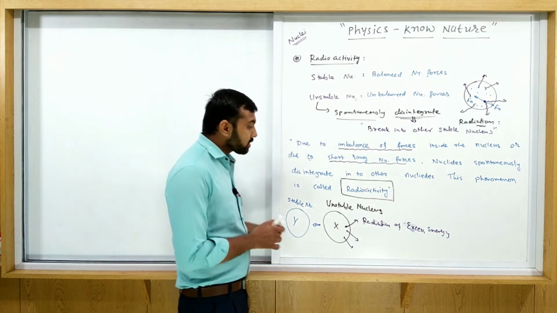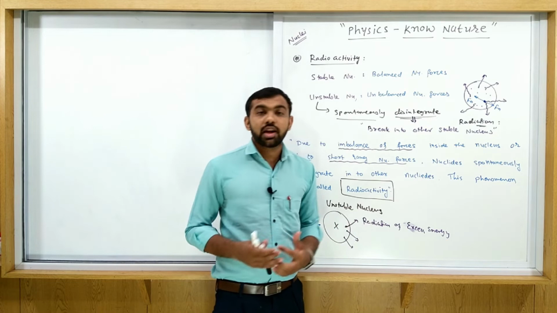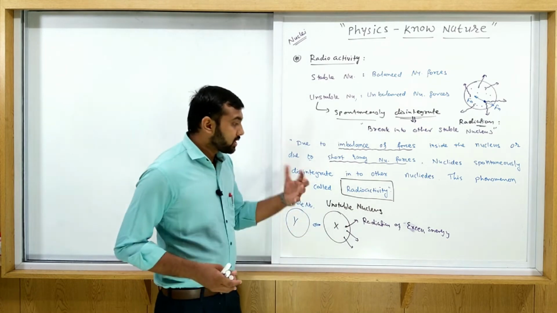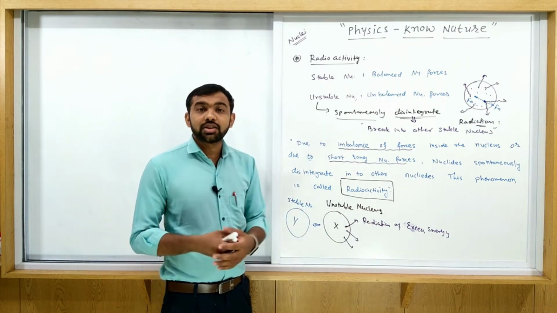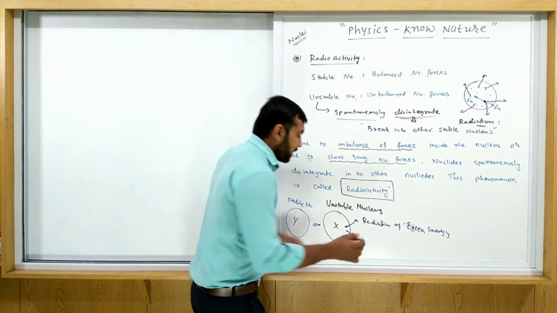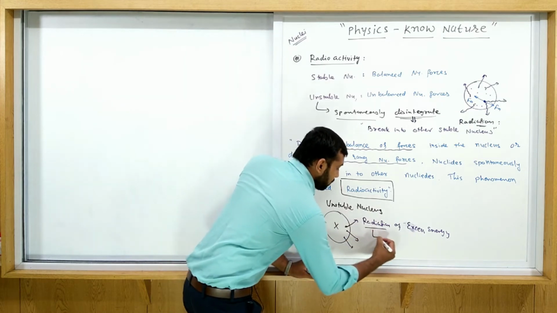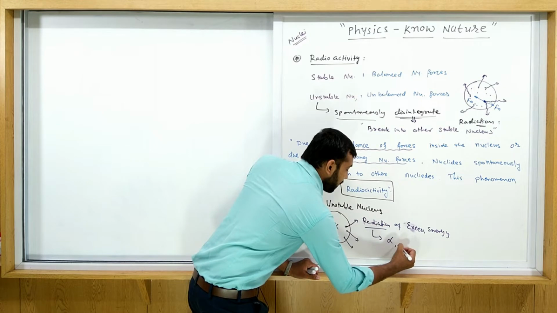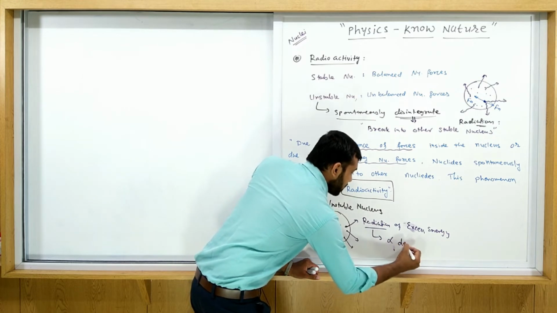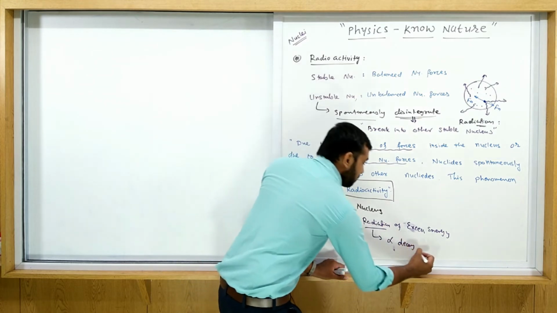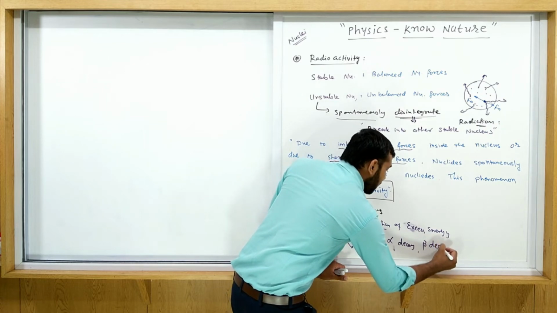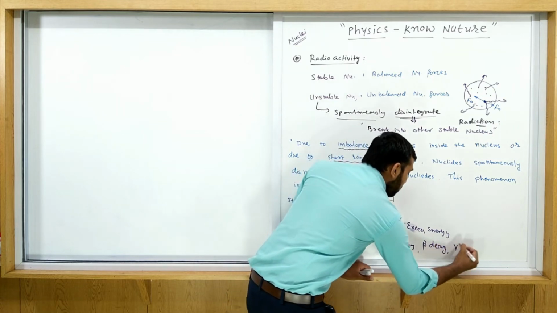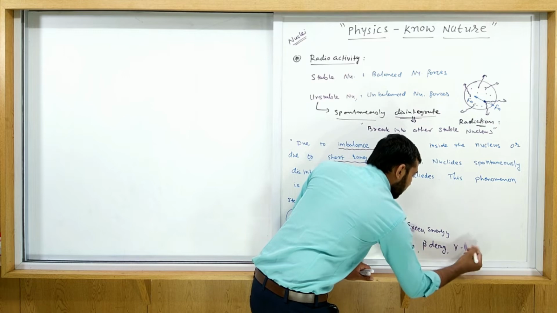So how is this excess energy actually coming out? This excess energy comes out in the form of some radiation particles. Which type of particles? There are three types of radiation here: maybe alpha decay, maybe beta decay, or maybe gamma decay.